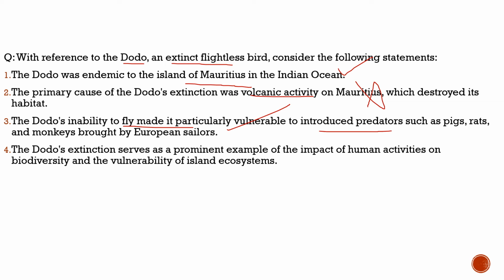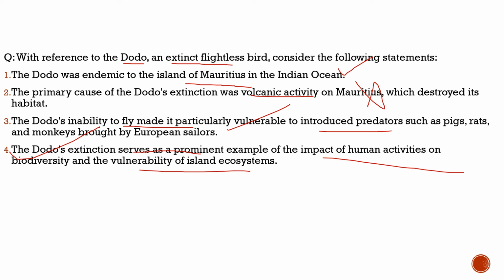The fourth statement: the dodo's extinction serves as a prominent example of the impact of human activities on biodiversity and the vulnerability of island ecosystems. 100% correct. It is a primary example of how humans can impact the biodiversity of a particular area. So the correct statements are statement 1, statement 3, and statement 4.